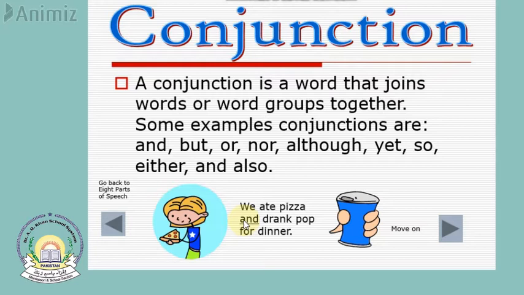I was going there so that I can play. Either she is wrong or she is telling the truth. So now you see that conjunctions are words that join two sentences or groups of sentences together.